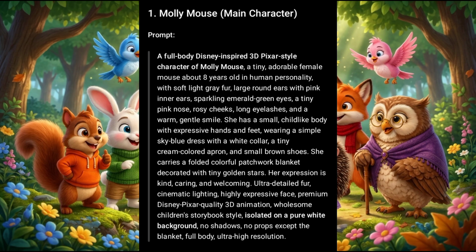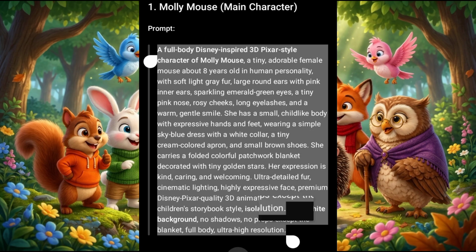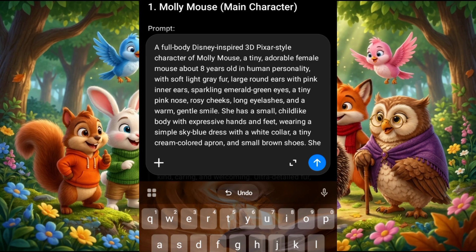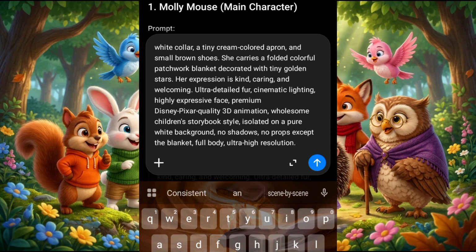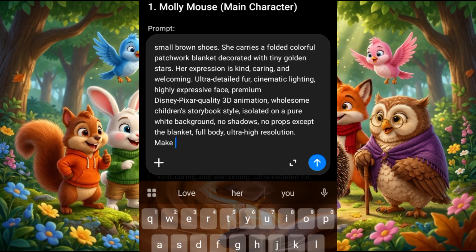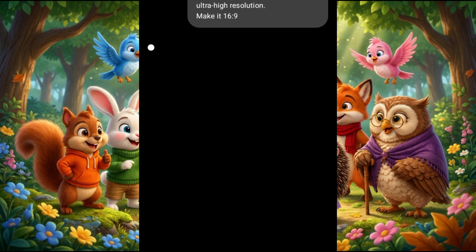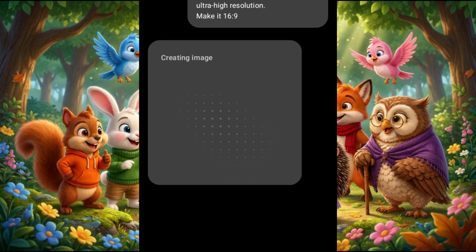So what I'm going to do is copy this one, then paste it and allow ChatGPT to generate my images for me. Since it is for YouTube, I'm going to ask it to make it 16:9 aspect ratio. But if you want to use it for TikTok, you're going to change it to 9:16. So I'm going to send it and allow ChatGPT to generate my image for me.